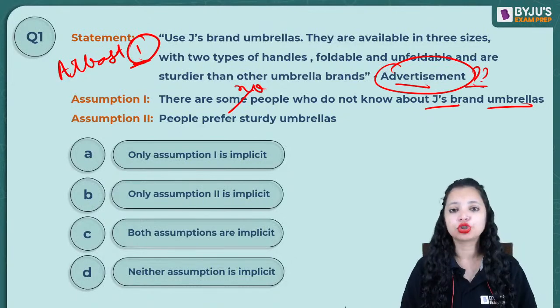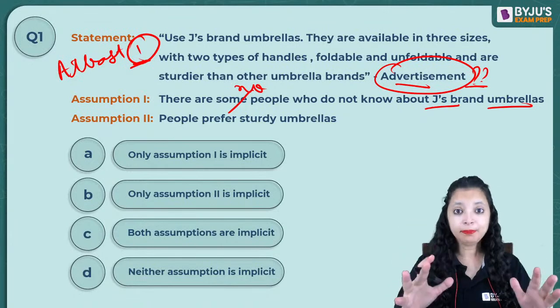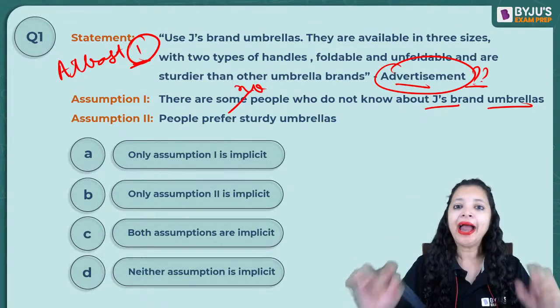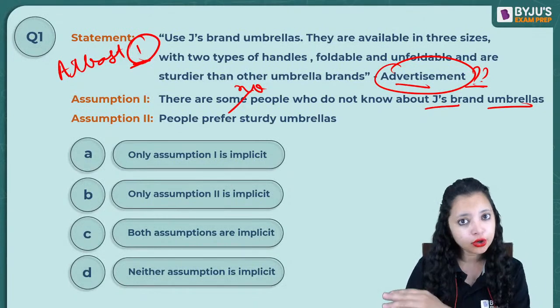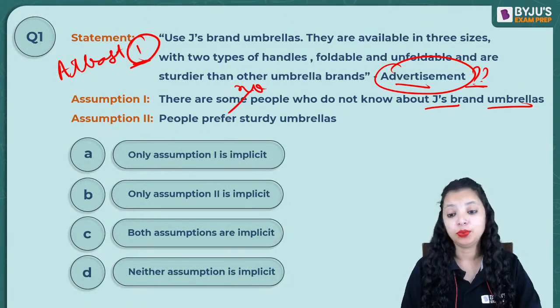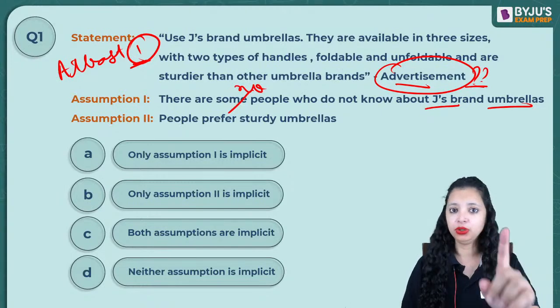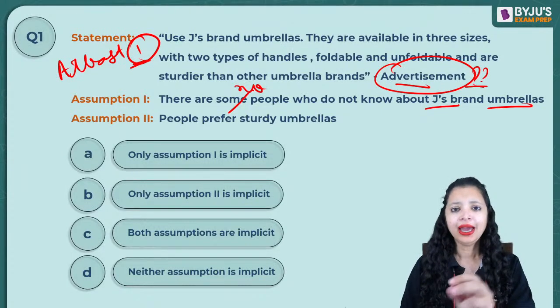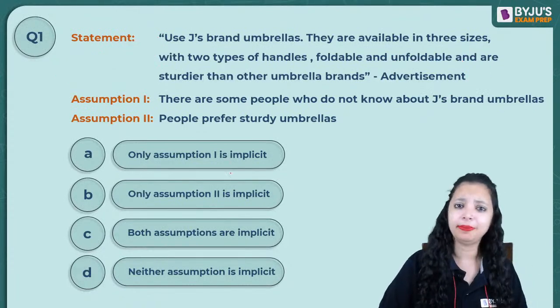The second assumption will always be implicit, and that will be that people are going to read and respond. If I know people will not read and not respond, I will not waste my money on advertisements. So with that logic, people will read, people will respond, and there are some people who do not know about this brand or what the brand does.